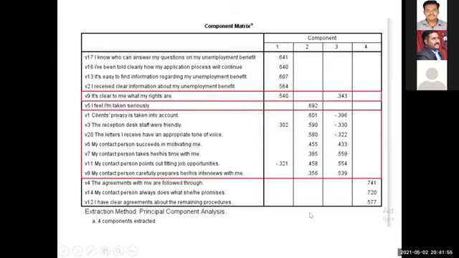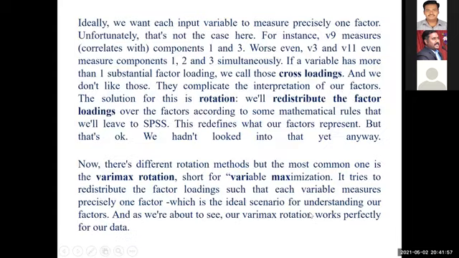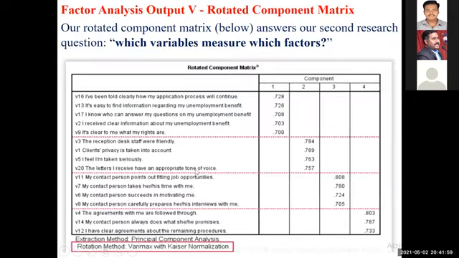Now the final output table. This output table gives you a very clear picture of which variables should come under which factor. See which variables measure which factor. Now see 1, 2, 3, 4, 5.